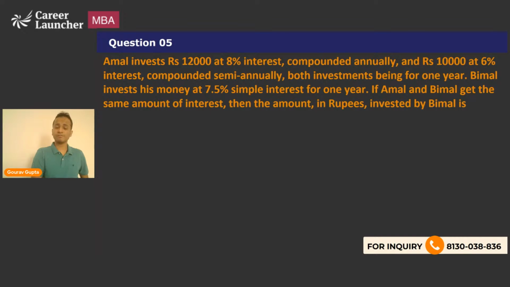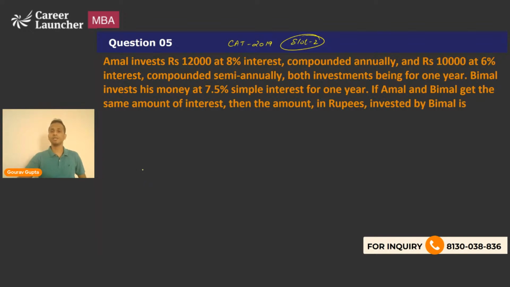Now the 4 questions that we have seen were all from CAT 2019 slot number 1. And this is an exact question of CAT 2019 but slot number 2.